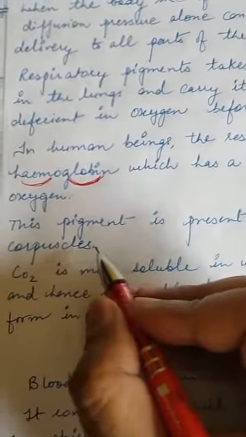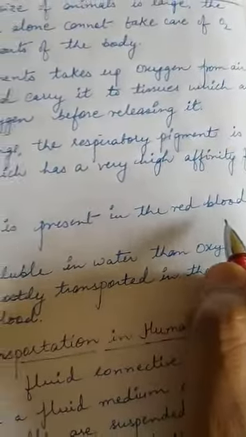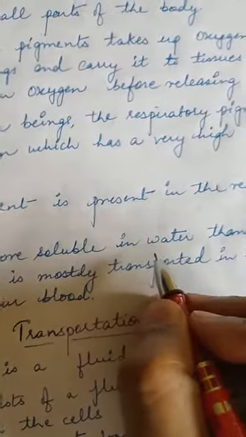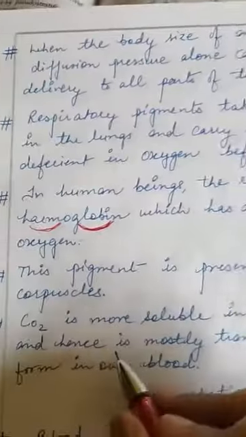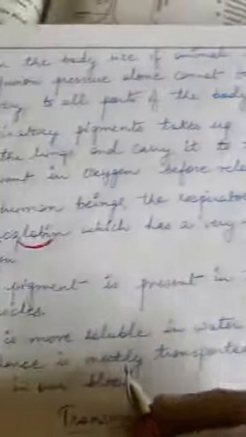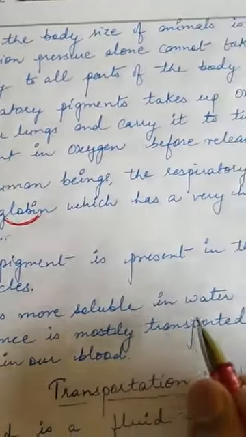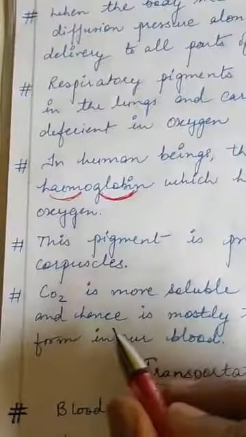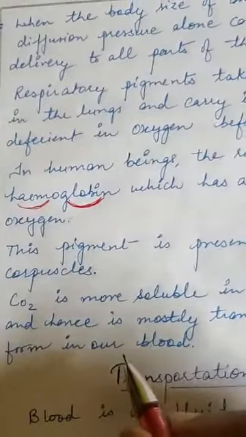This pigment is present in our red blood corpuscles, our RBCs. Carbon dioxide is more soluble in water than oxygen is, and hence it is mostly transported in the dissolved form in our blood, while oxygen is transported mainly by the pigment.